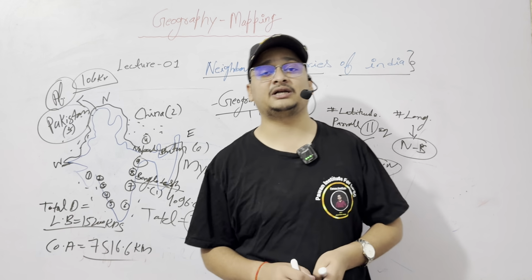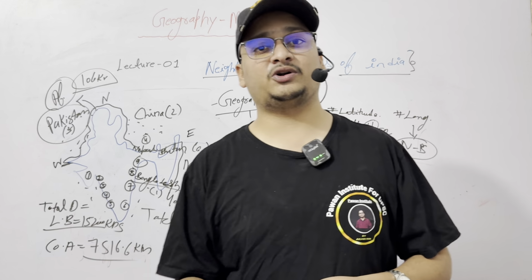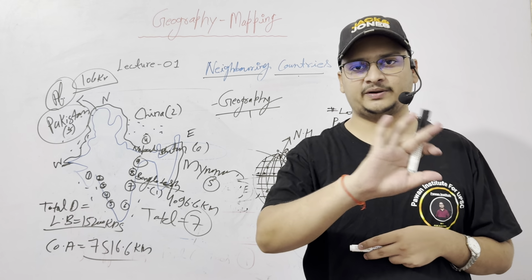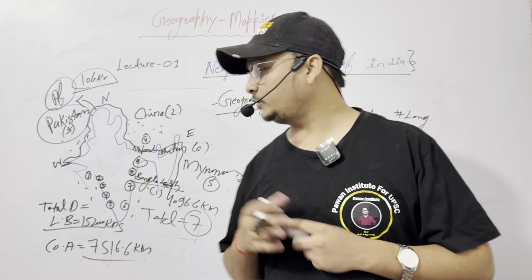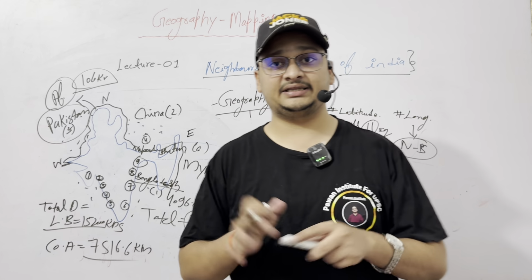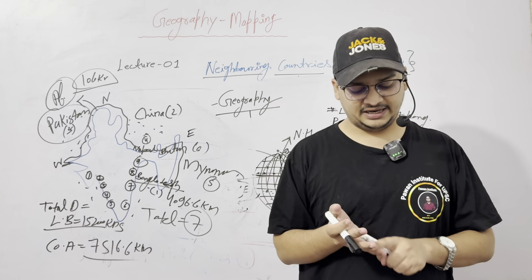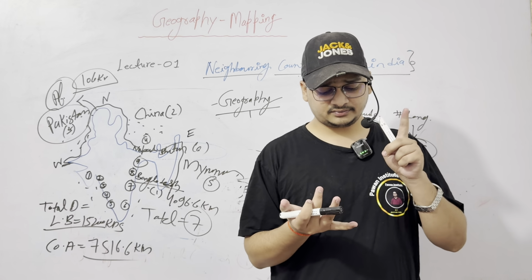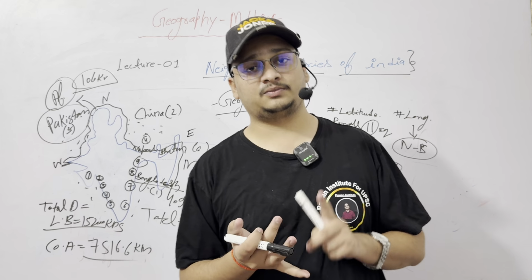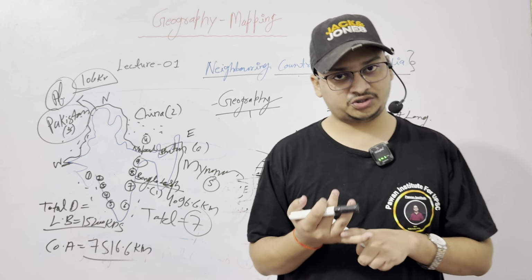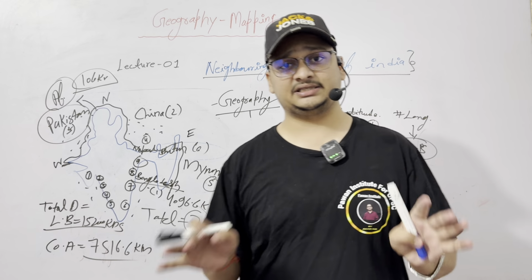Total land border is 15,200 kilometers. Total coastal border is 7,516.6 kilometers. Revise these things again and again so that you have no issue in the exam. So this is all about our first lecture, neighboring countries of India. We already discussed the latitude, longitude, neighboring countries, borders, east, west, north, south, the length, each and everything in this session.